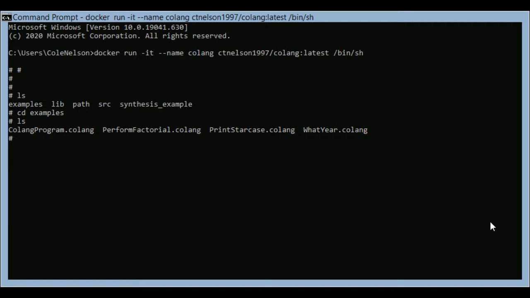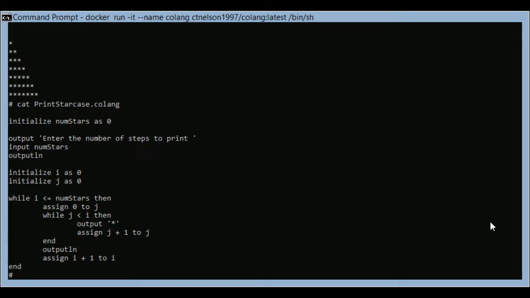So for example, we could try to run print starcase.colang, and what that's going to do is whatever number we type in, that's how many steps it's going to print. So for example, I'm going to type in 7 and it'll print 7 steps here. And what that program looks like is like this. It's just a simple language with loops, variables, assignment statements, just to do things like this.